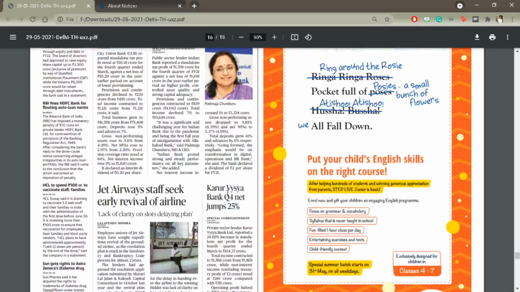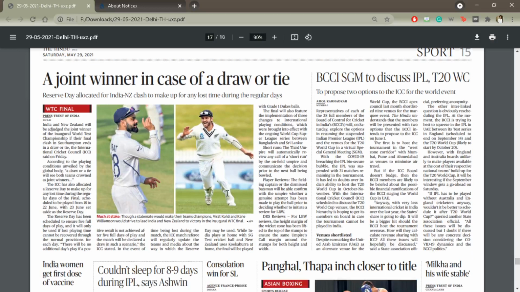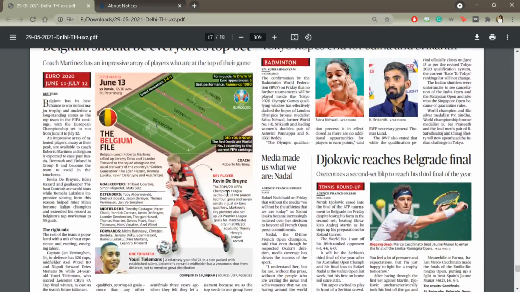Then moving on to the sporting front, there is news on the World Test Championship final in which India will be participating, that in case the test ends in a draw or a tie, both the countries will be given joint winners. There has been a reserve day in case there is rain or any session is missed out because of low light or anything. The full 90 overs that are to take place per day in a test match will carry forward on the reserve day. Apart from this, on the sporting news, nothing of real note.